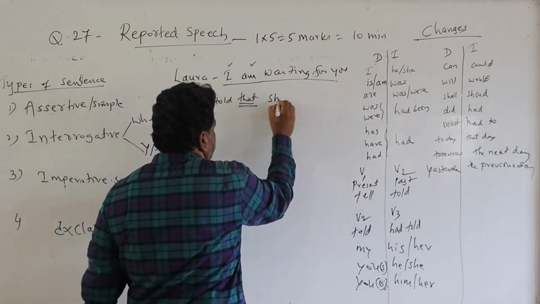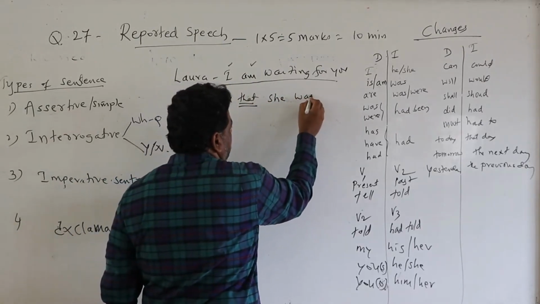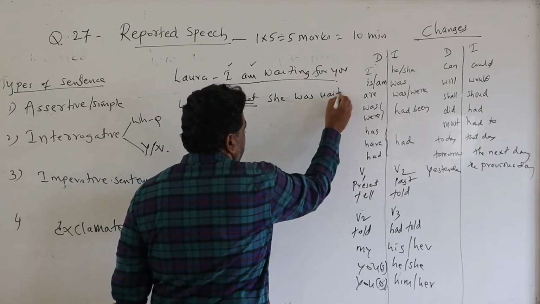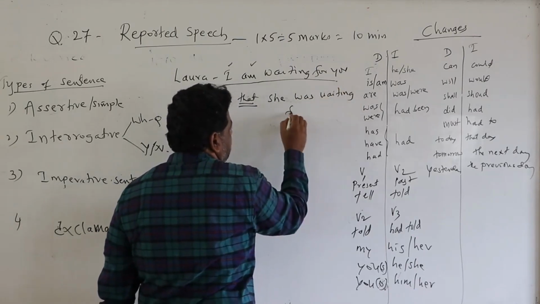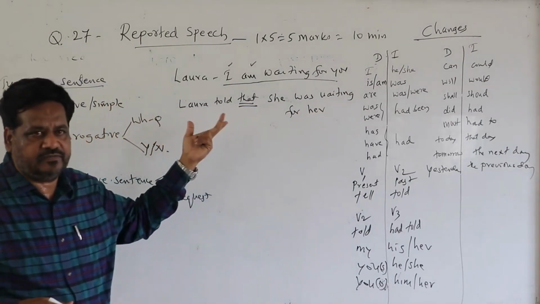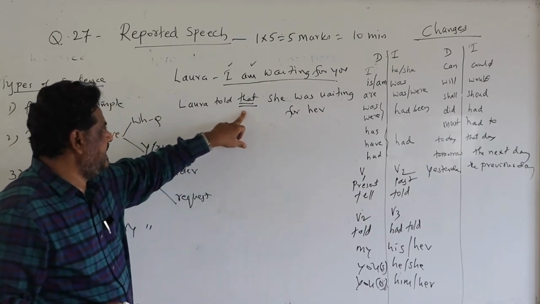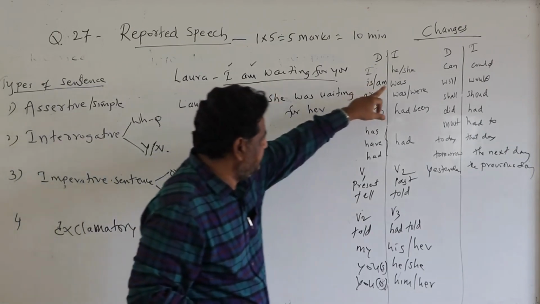See. Why is it she? Because Laura is a female. So she, am will become was. Waiting for Petra. So Petra, waiting for her means, you know that sunny morning, Petra is servant of Laura. She was 20 years old. Isn't it? So the answer should be that must be added. Then make the necessary changes like this.